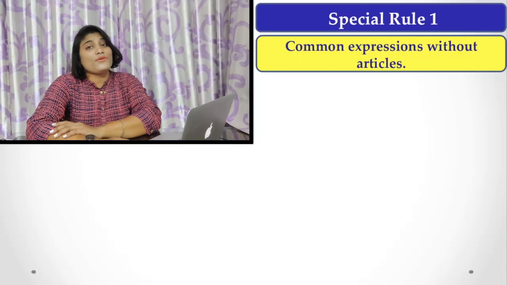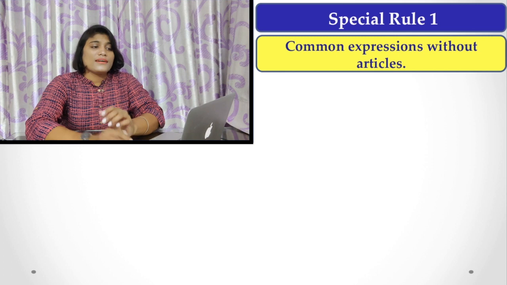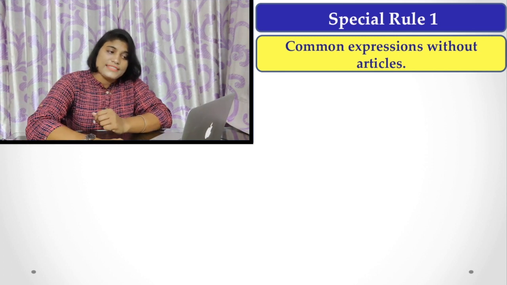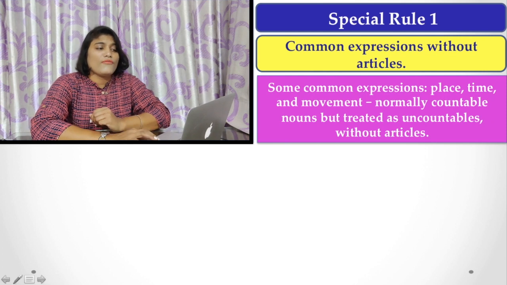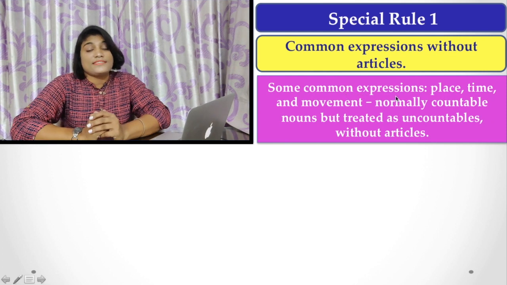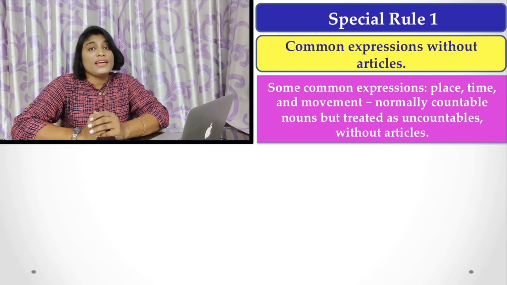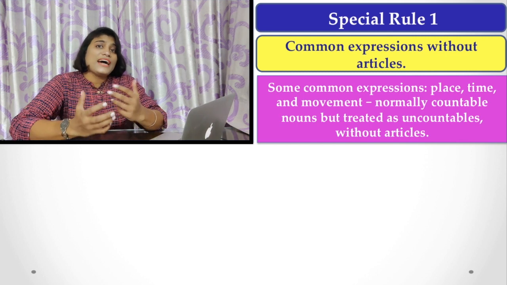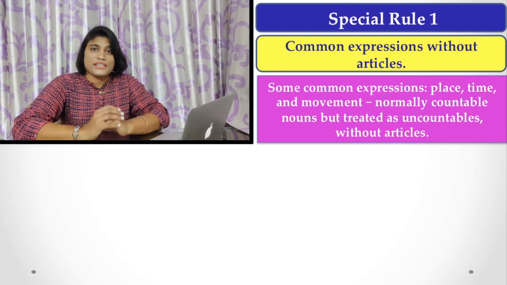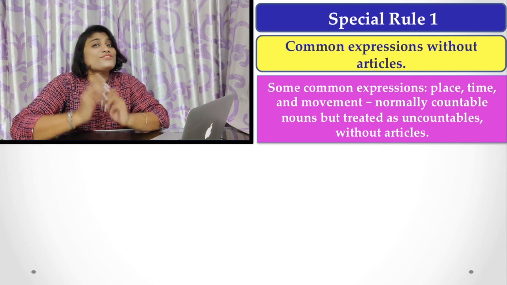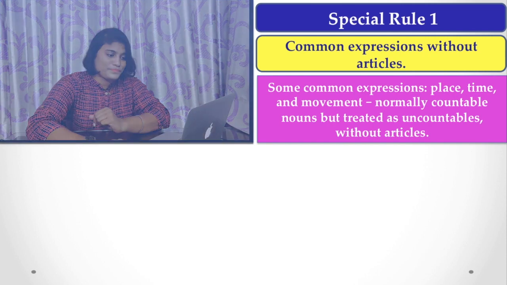First of all, I am going to tell you the common expressions where we do not use an article. We find some common expressions relating to place, time, and movement. They are normally countable, but these nouns are sometimes treated as uncountable nouns, and when they are treated as uncountable nouns, we do not use an article with them. So let's see the examples.